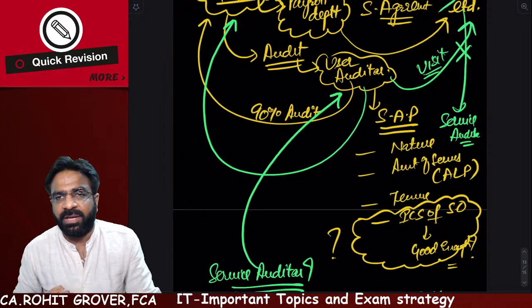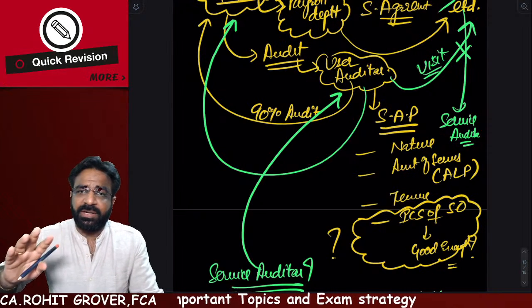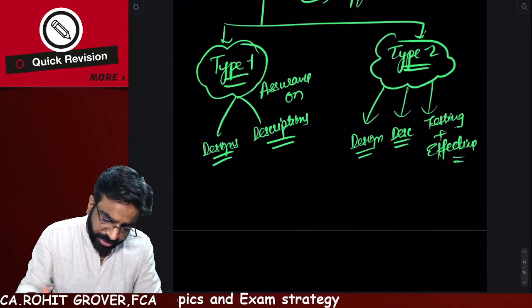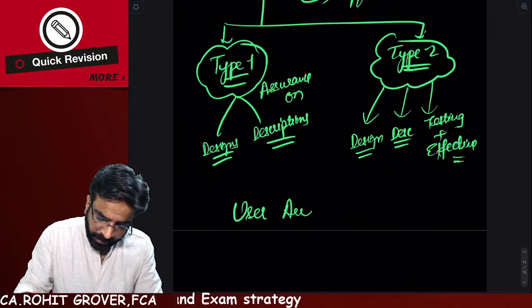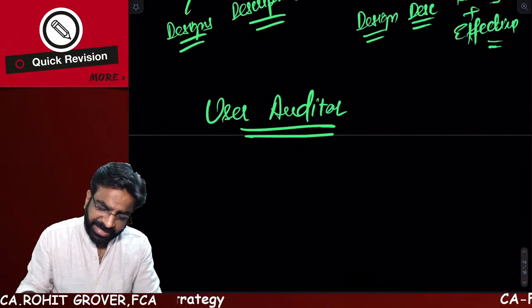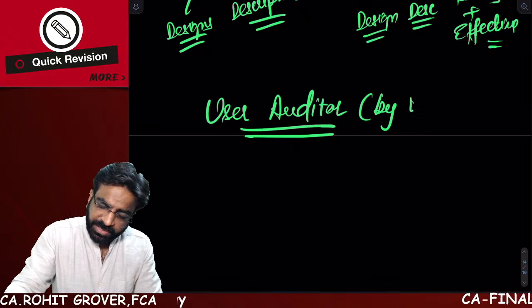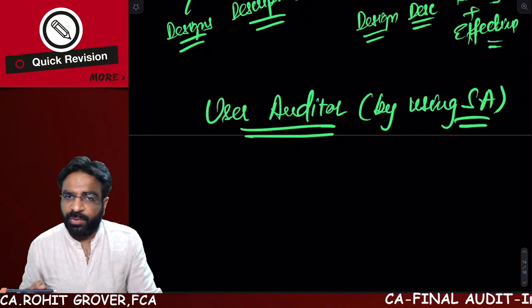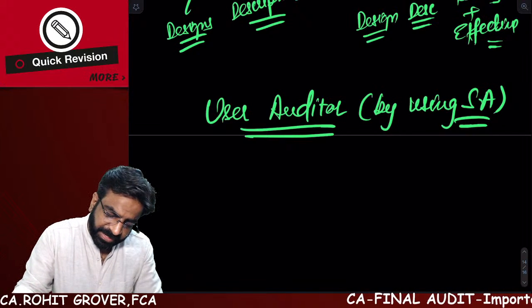यूजर ऑडिटर को भेजेगा। तो यूजर ऑडिटर सर्विस ऑडिटर की रिपोर्ट के बेस के ऊपर एक्सप्रेस करेगा ओपिनियन। तो यूजर ऑडिटर क्या करेगा? Now user auditor is going to do what? User auditor is going to express an opinion by using service auditor report. Right or not? Service auditor's report will be used by the user auditor and he will express an opinion.